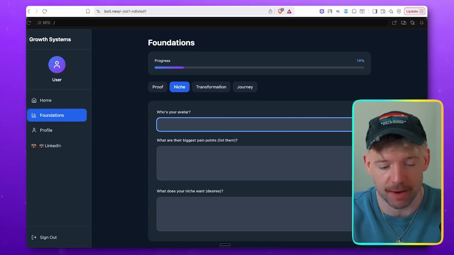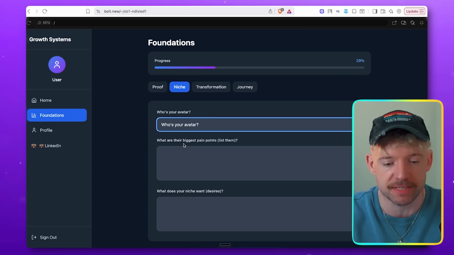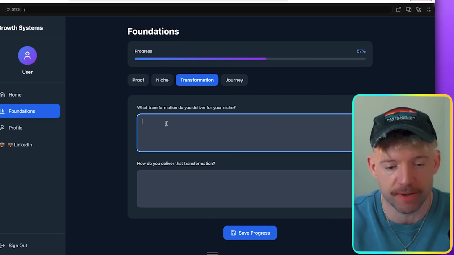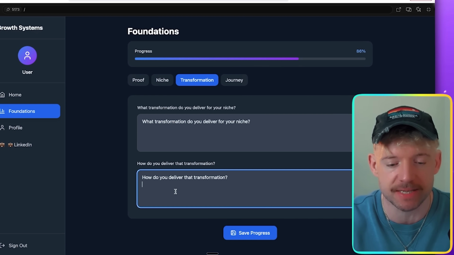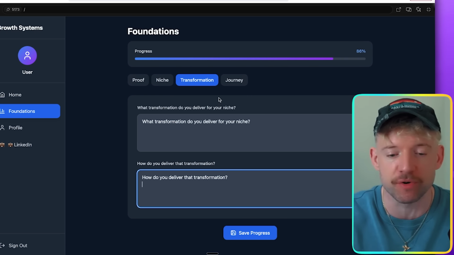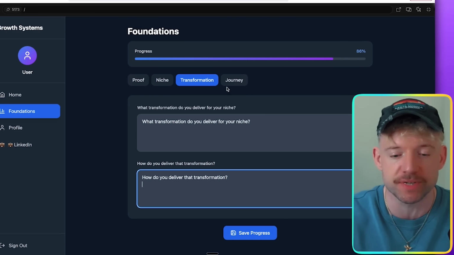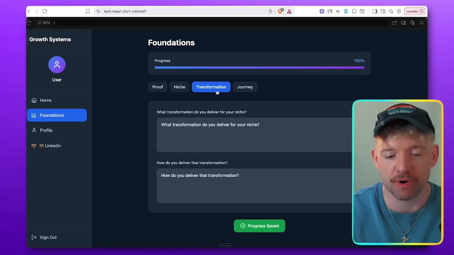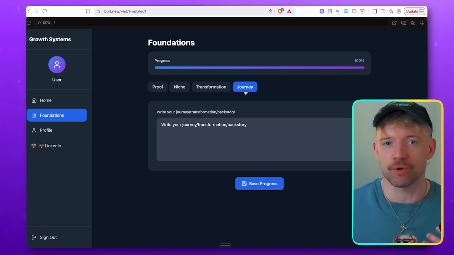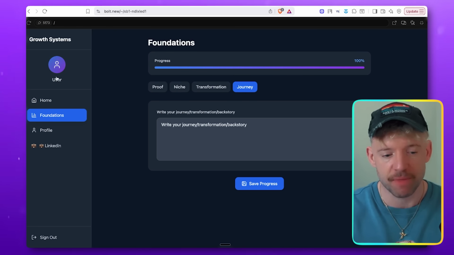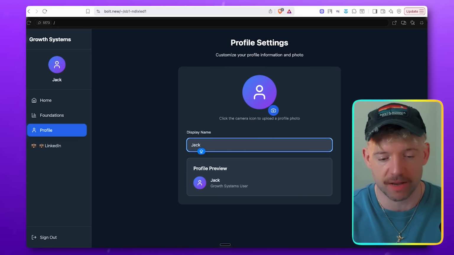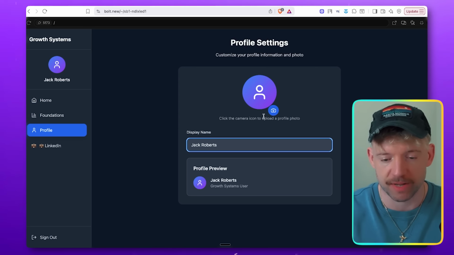And you can just say blah, blah, blah. What I'm actually going to do, guys, is save all this stuff so we know what each question does, and then we've got transformation. And what's really cool here, guys, is that anytime we get the AI to create posts for us, effectively what we can do here is just get this to fire off, right? There you go. Okay, sweet. And then save progress. Now, every time we create a post, we don't need to keep on giving it more and more context. This is context engineering. Then we've got the profile, so we can create an image, give our name. So, hey, this is Jack Roberts. I'm going to upload a nice little photo.